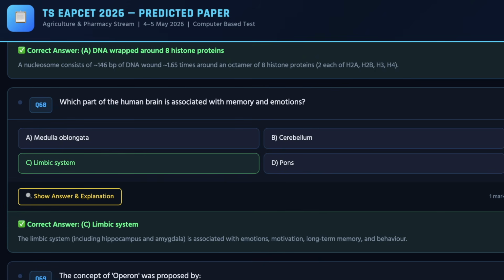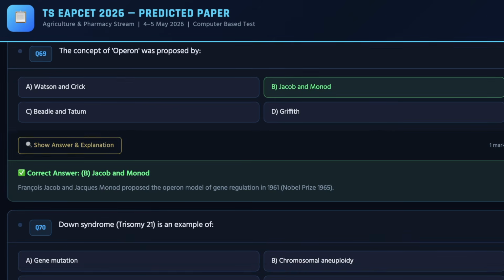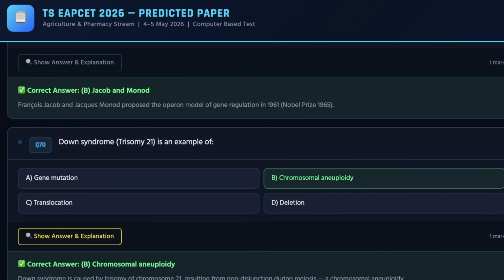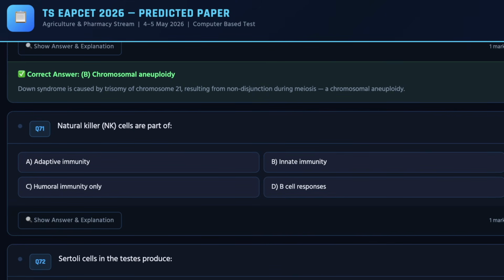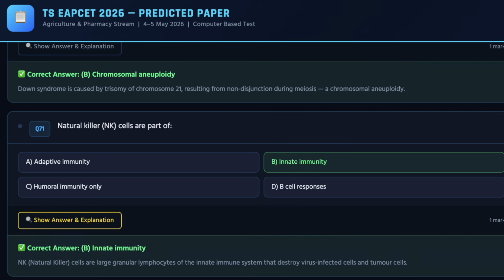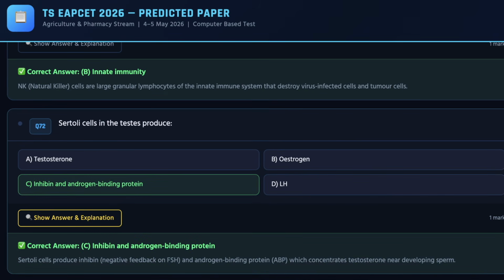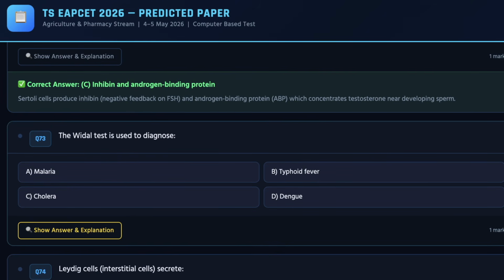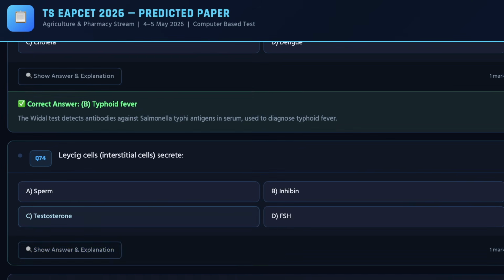For the 29th question, the correct answer for the same is B. And as we move ahead, you can check out the 30th question. The correct answer for the same is B. Moving ahead, we have the 31st question, which can be easily checked on the screen, and the correct answer for the same is B. For the 32nd question, which is 72 as per the question paper, the correct answer for the same is C. Next, we can check out the 73rd question. The correct answer for the same is B.